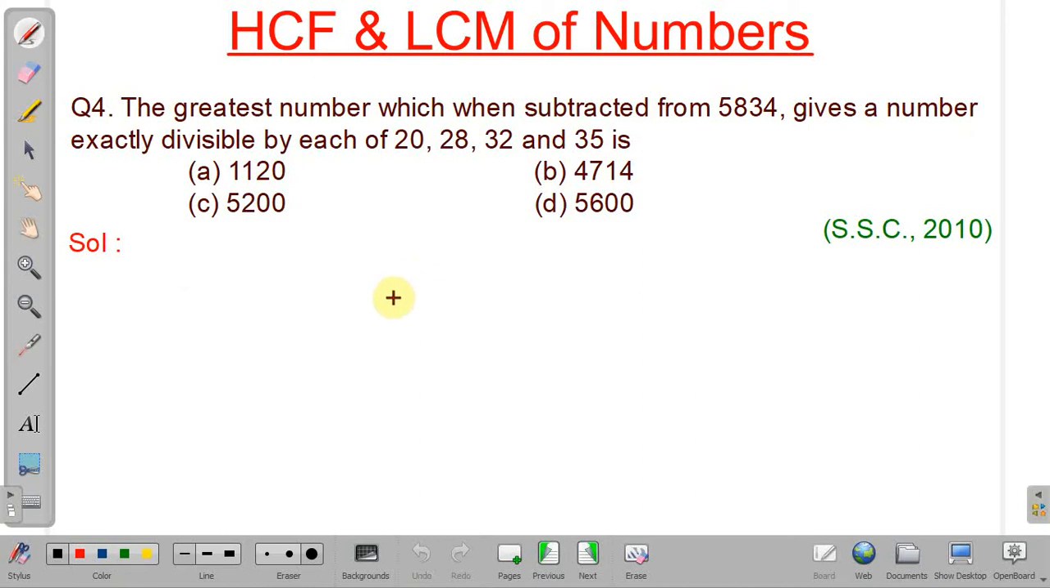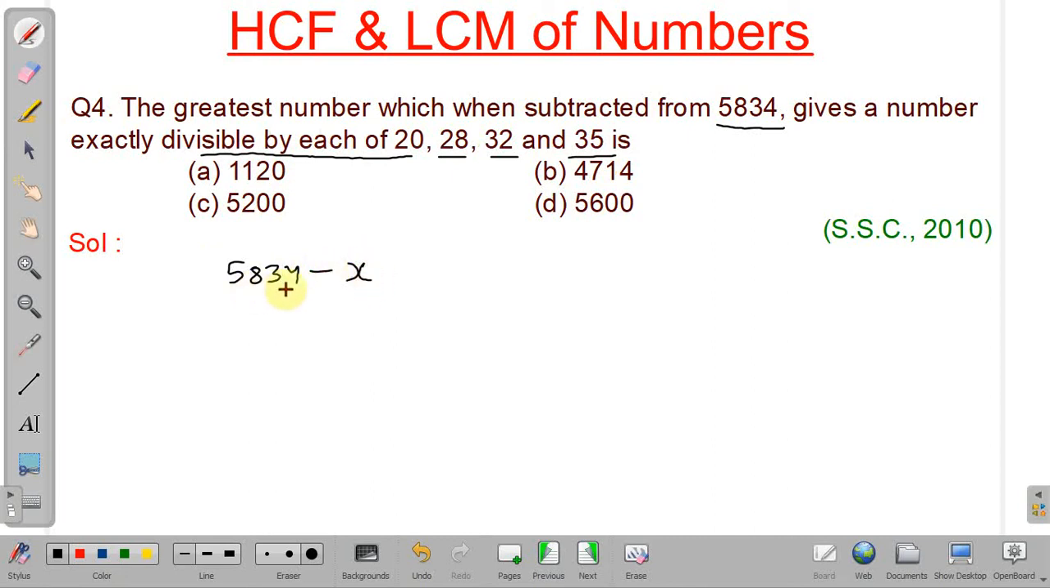Next problem, we have to find the greatest number which when subtracted from 5834 gives a number, and whatever is the resulting number, that is divisible by 20, 28, 32 and 35. So 5834, and we have to find the greatest number. Let the greatest number be x.